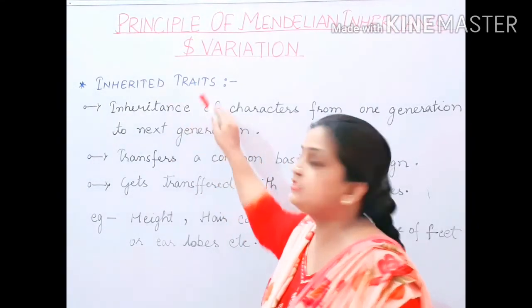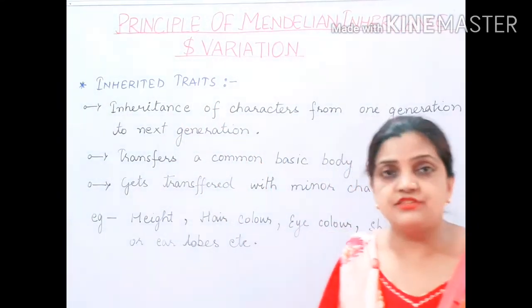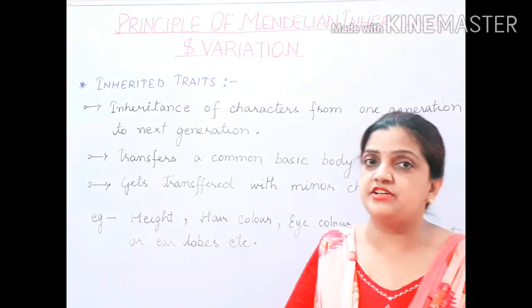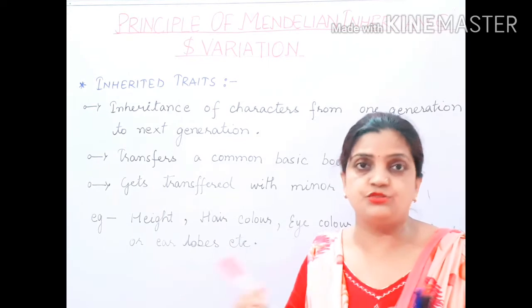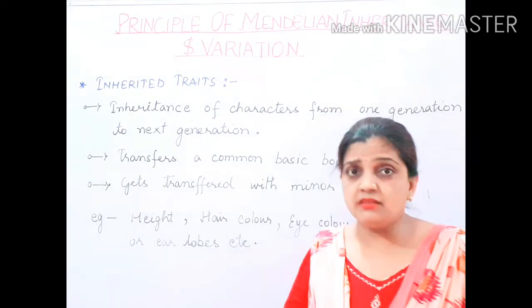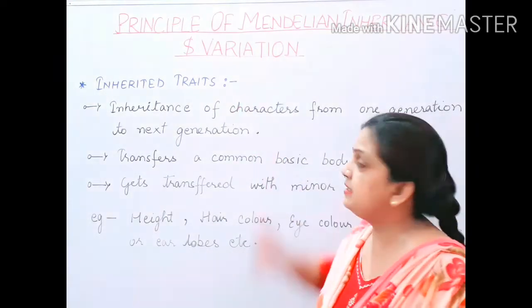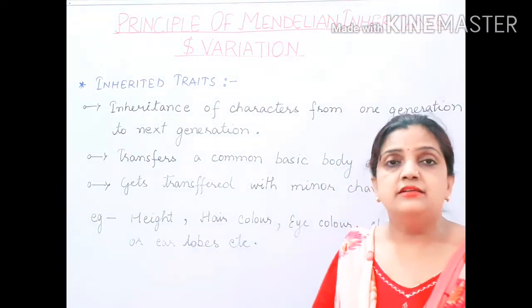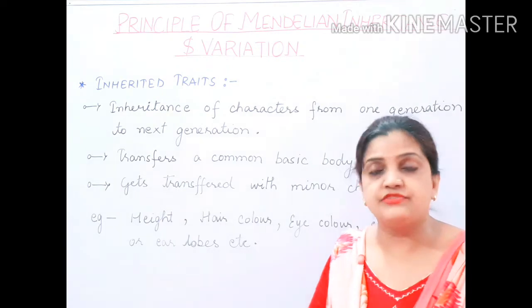So inherited trait means the transfer of traits, transfer of characters from the parent generation to the offspring generation, to the progeny generation.